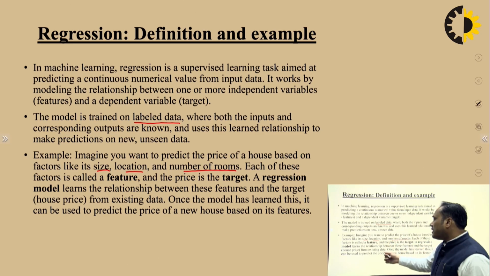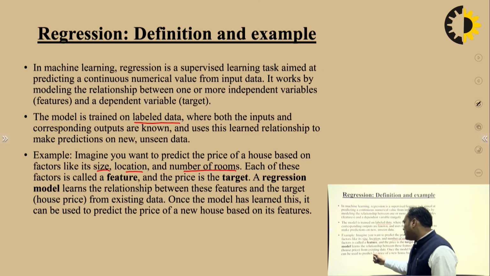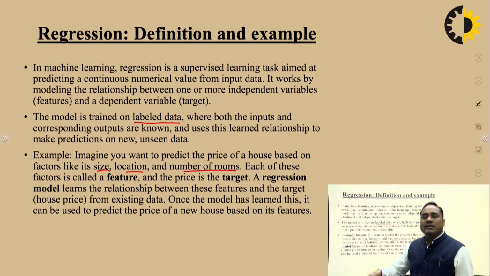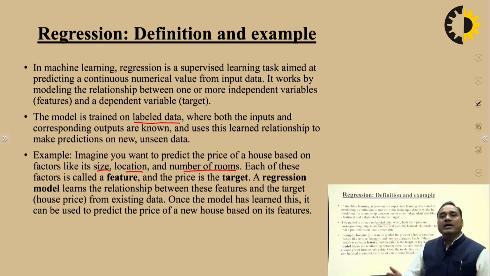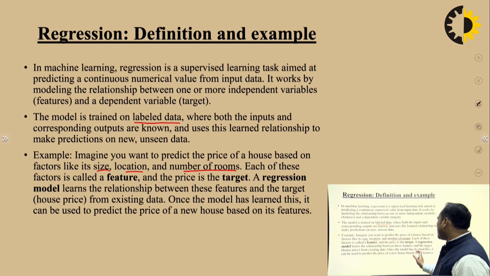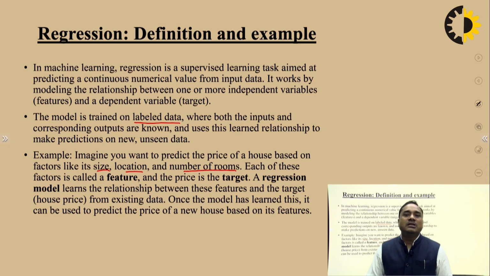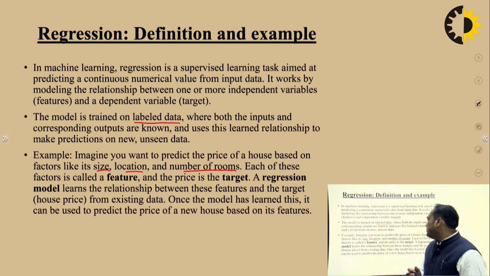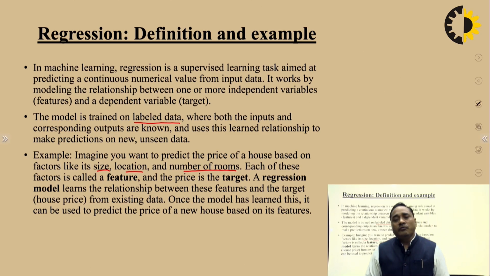A regression model learns the relationship between these features and the target price from existing data. So what is the existing data? On the basis of the features, we are going to predict the cost of the house. Once the model has learned this, it can be used to predict the price of a new house based on its features. If you have the features, then with the help of the size, the location, and the number of rooms, we can predict the cost of the house. So this is the best example of regression.